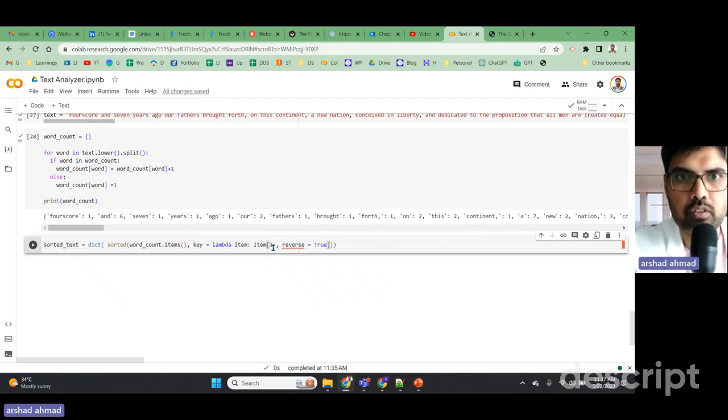Something is wrong here. Okay. So sorted text is equal to dict, sorted word count dot items, comma, key is equal to lambda item, item one, reverse is equal to True. I think there are extra brackets.